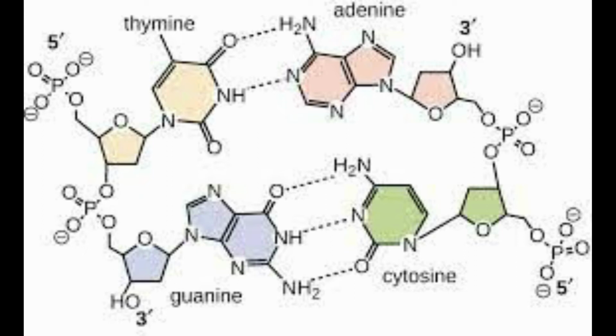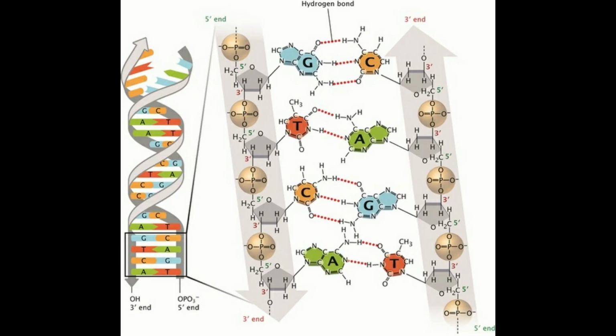Because these two groups can react chemically with each other, the reaction between the phosphate group of one nucleotide and the hydroxyl group of the other nucleotide is called dehydration synthesis, eliminating a water molecule and forming a covalent bond that links the two groups.